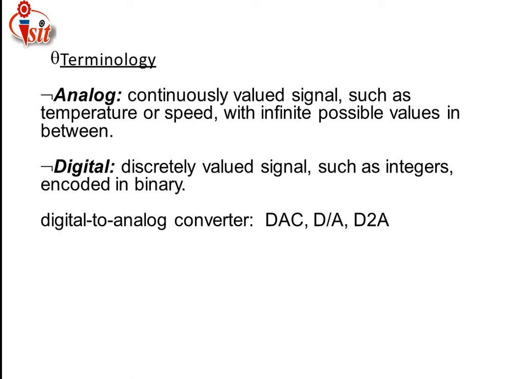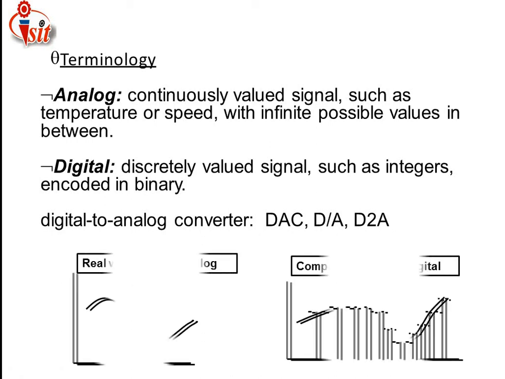Then the digital to analog converter plays different kinds of roles, and different devices are involved in our market, that is DAC. DAC means plain digital to analog conversion. It may be represented as D to A, either digital or analog, or as D/A, that means digital to analog converter. These are the three types of representation related to the digital to analog converter.